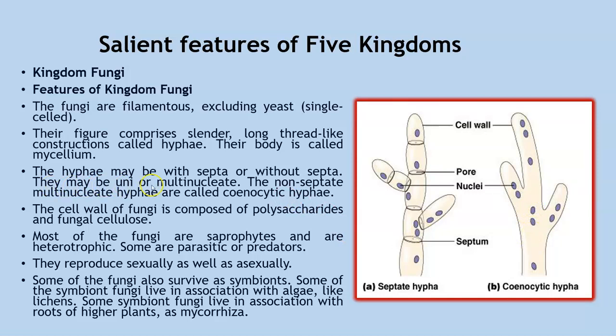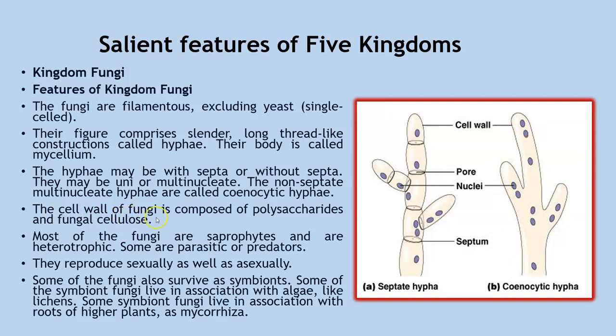Now they may be uni or multinucleated. You can see they can either have a single nucleus or multiple nuclei. So they are either uni or multinucleated. The non-septate multinucleated hyphae are called coenocytic hyphae. If you have a look at this hypha here, you will see that there is no septum present and it is multinucleated. Such a hypha is called a coenocytic hypha.